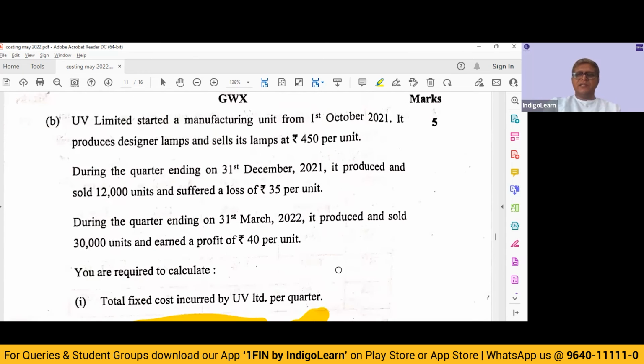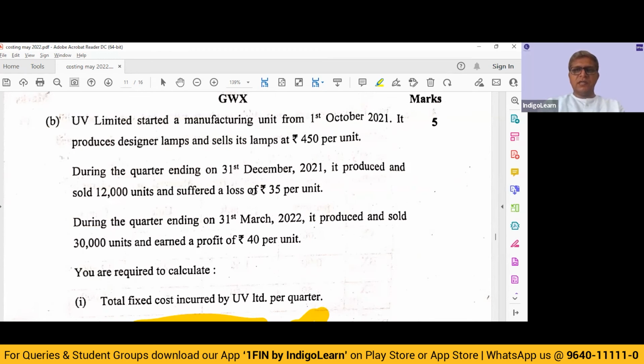It's a 5-mark question. It's based on a simple concept that any increase in the level of activity will result in an increased contribution, increased variable cost, and increased profit, because the only thing that is going to remain constant is the fixed cost. So what will not change based on your level of activity is fixed cost. So let us put it this way.